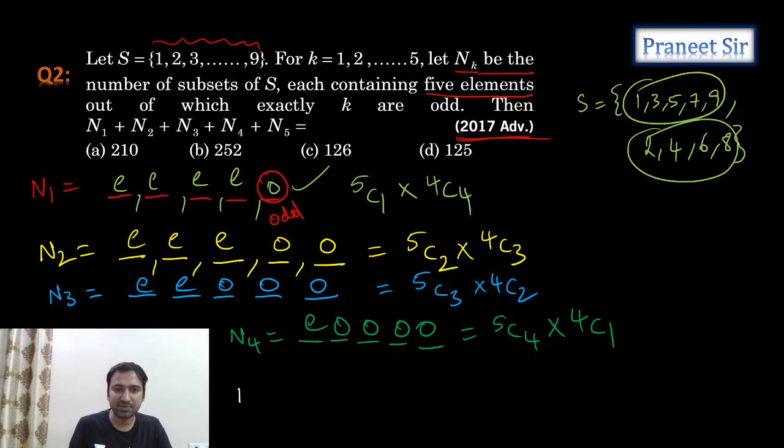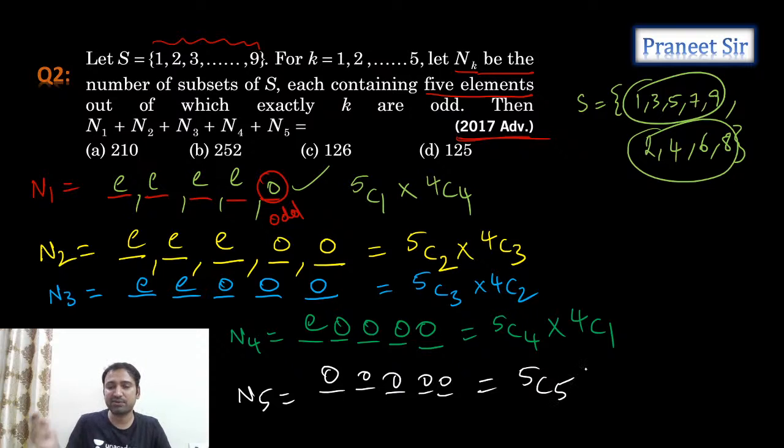What is N5? N5 means all 5 numbers should be odd. There are a total of 5 odd numbers. Out of these 5 odd numbers, we need to select 5 odd numbers. That's it. So now let's calculate all this.